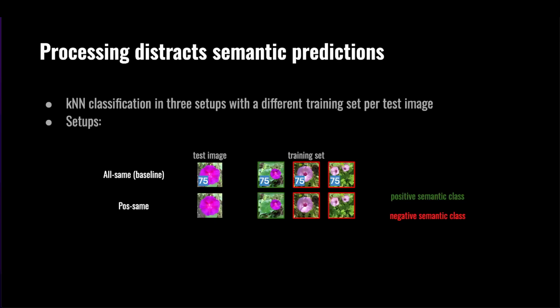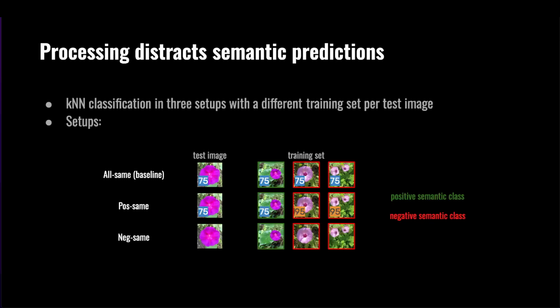In the second one, pos same, there is a correlation between the semantic and processing labels, such that the test image and training images that share the same semantic label use the same processing, while other training images use different processing. In the third one, neg same, there is an anti-correlation between the semantic and processing labels, such that a test image and training images that do not share the same semantic label use the same processing, while other training images use different processing.